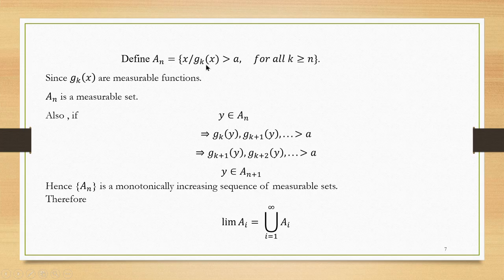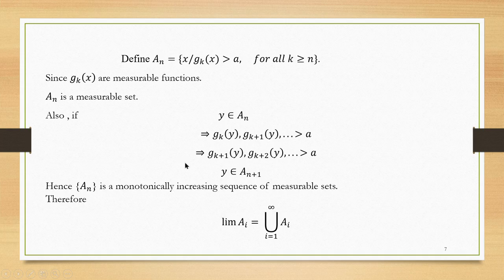Using this monotonically increasing sequence, we define a set A_n. A_n is equal to the set of all x such that g_k(x) is greater than a for all k greater than or equal to n. Since each g_k is a measurable function, the set A_n is a measurable set.